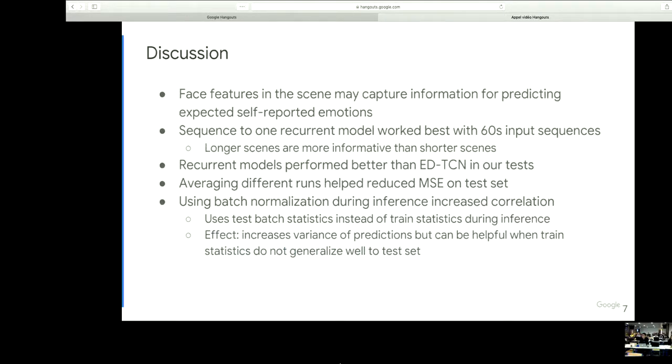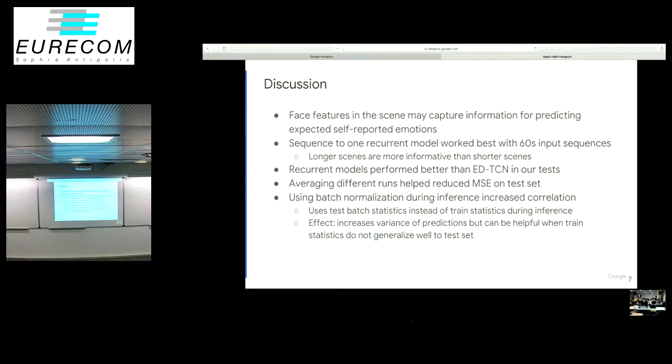So to discuss results more closely, we note that face features in the scene could capture information for predicting expected self-reported emotions, as using face features helped out our validation tests. The sequence to one recurrent model also worked best with 60-second input sequences versus the shorter 10 seconds or 30 seconds.